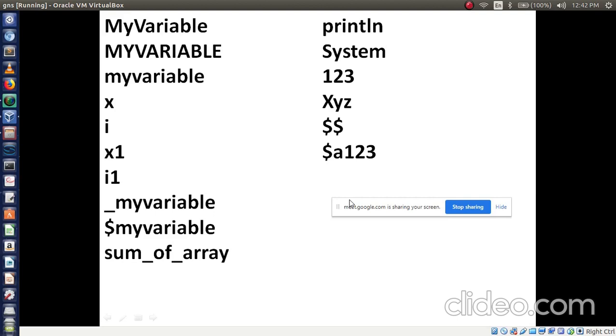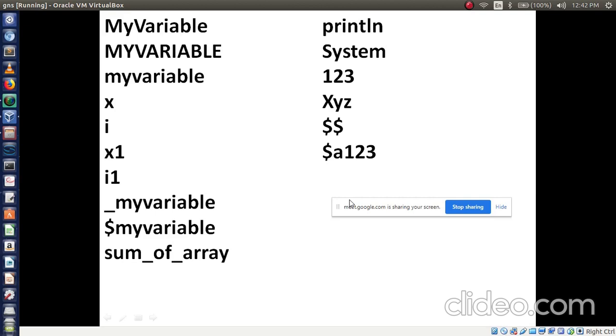Valid. But I am using a number, no? Starting with may be a letter or underscore or dollar. In this situation I am using a letter, so it is valid. Similarly i1 is also valid, right?